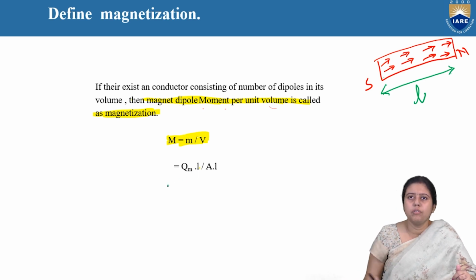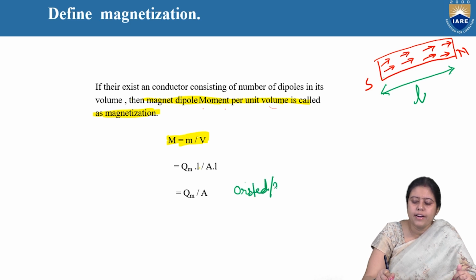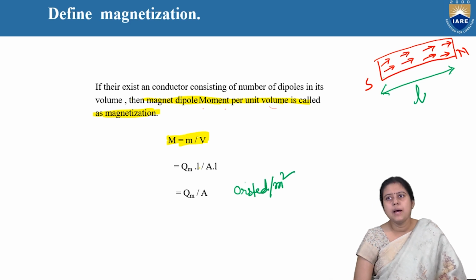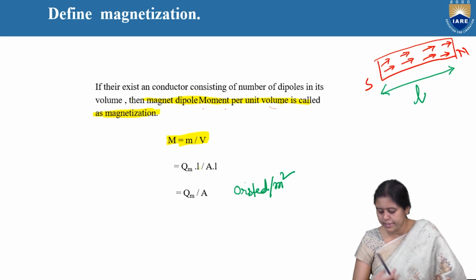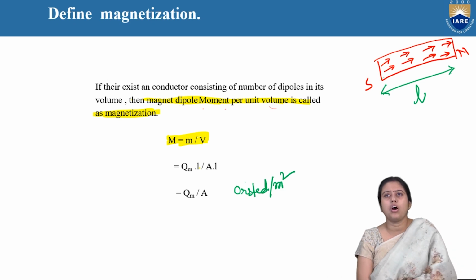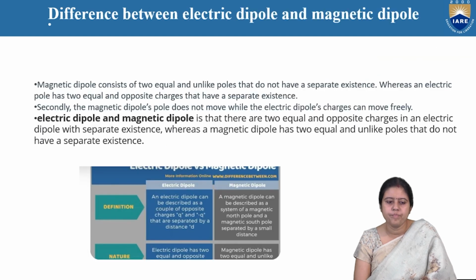So length will cancel out and it will be pole strength per area. The unit will be weber per meter square. So this is the magnetization: the amount of magnetic charge per unit area.